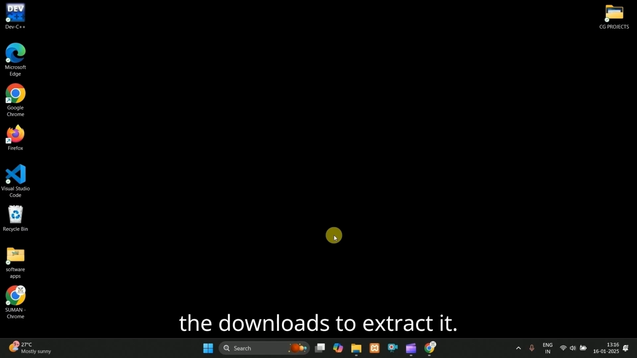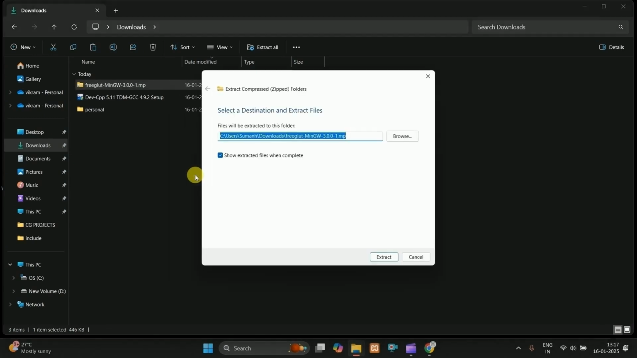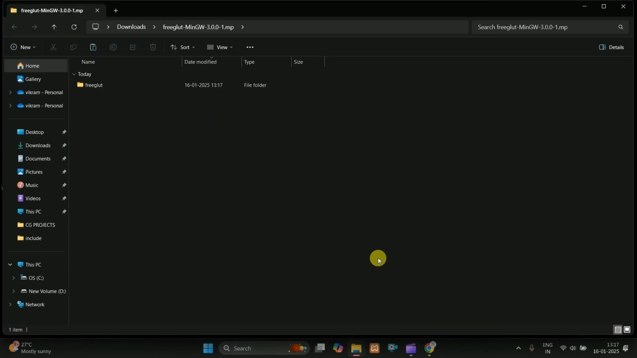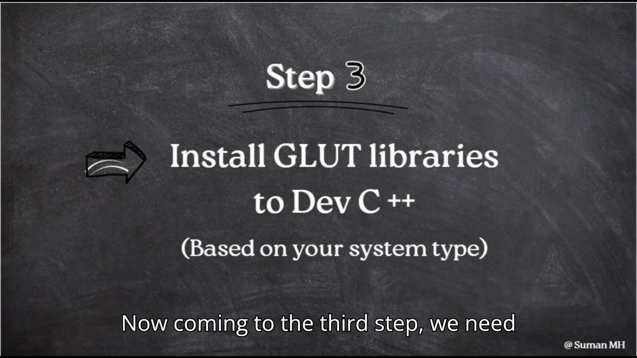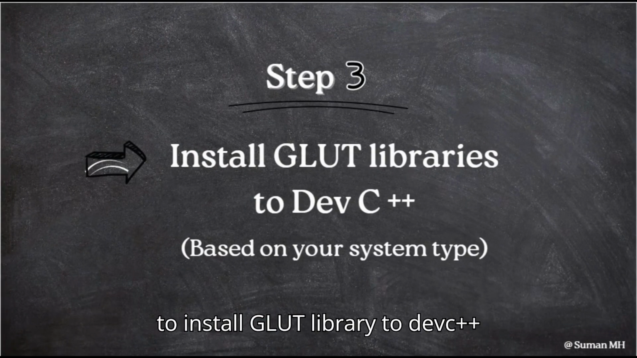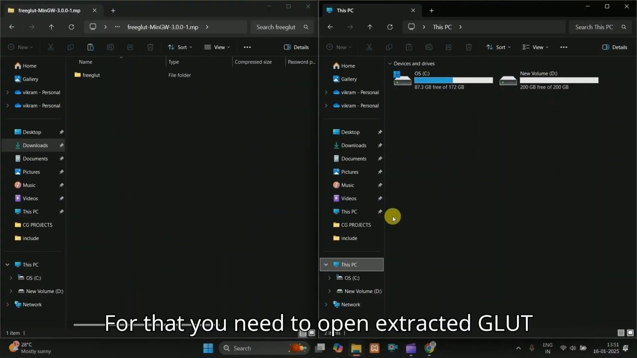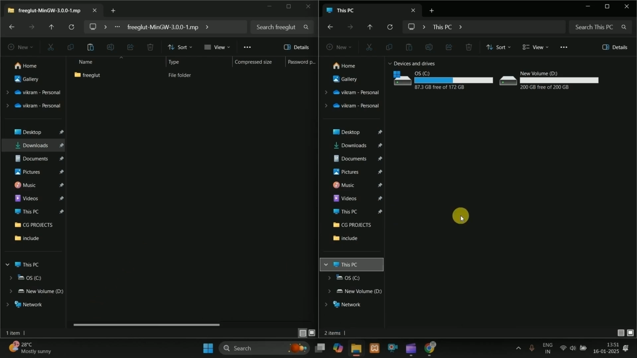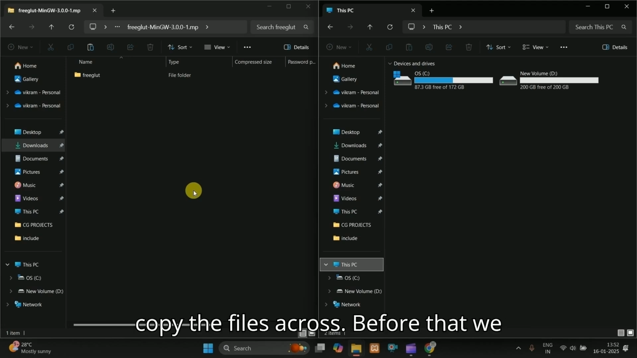Now open the downloads to extract it. Okay, the free GLUT is extracted here. Now coming to the third step, we need to install GLUT library to Dev C++ based on our system type. For that, you need to open extracted GLUT directory one side, this PC on the other side. So now, based on the system type, we will copy the files across.